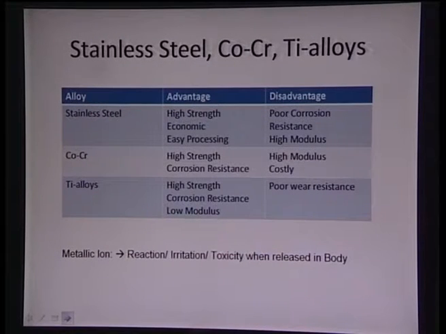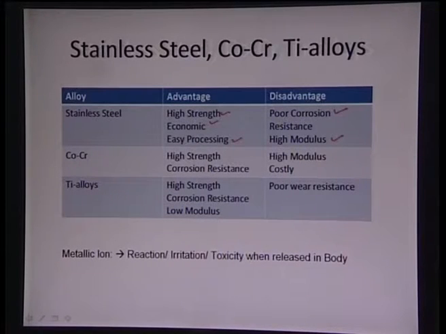Now coming to the different biometallic materials, we have stainless steel, cobalt chromium, titanium alloys, and many others. So these are the three basic alloys which are used very widely. So we see that stainless steel has very high strength, it is highly economic, and it is easy in terms of processing. Steel is one of the very common materials, and once we alloy it with chromium, nickel, it becomes highly usable, and it is also very economically available. So it doesn't pose much problem in terms of its processing.